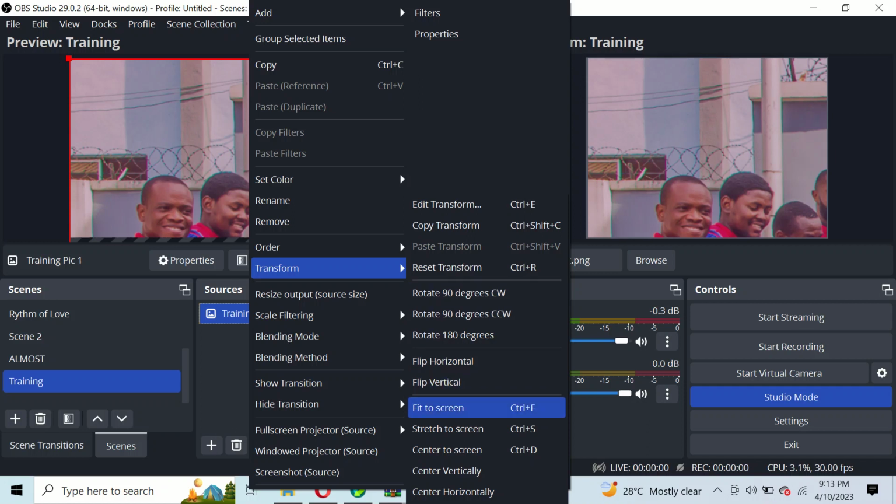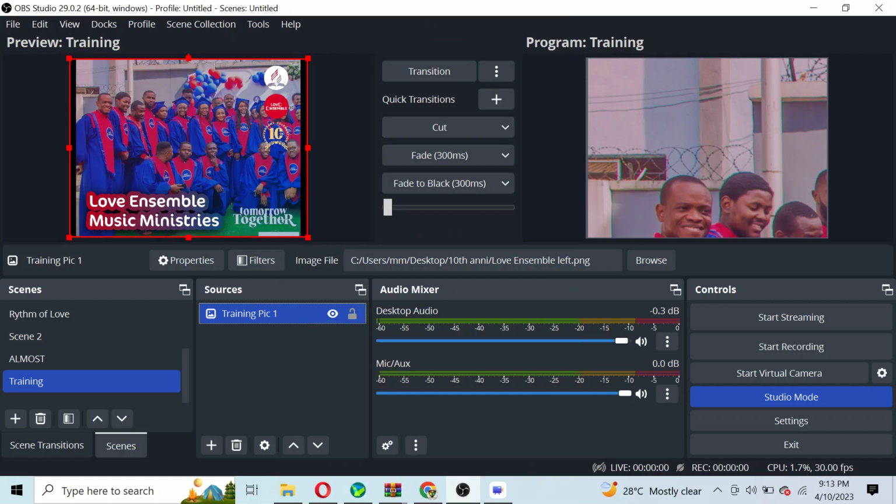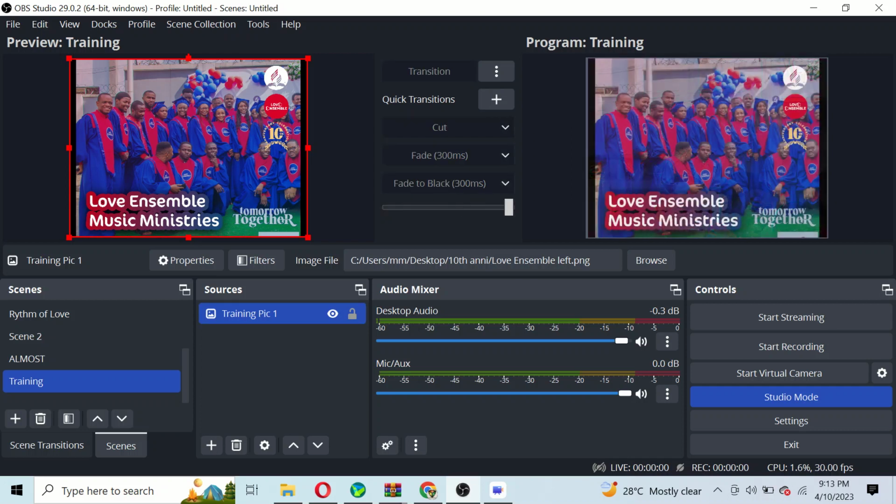to screen. You can see the shortcut Ctrl F4 if you are having too much work and you want to do it faster, but for you to just fit to screen, you can click on fit to screen. You can see now that the image in my preview is fitted, but the one here is not yet fitted. So I can just click on this toggle bar again, and then I will move it right. That is it. I now have my image in my OBS.